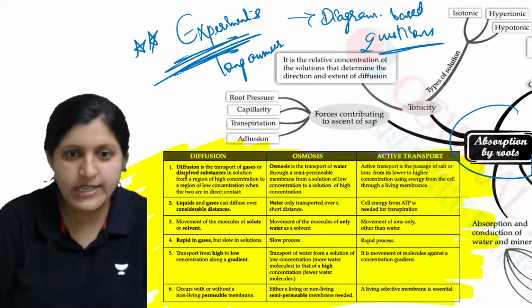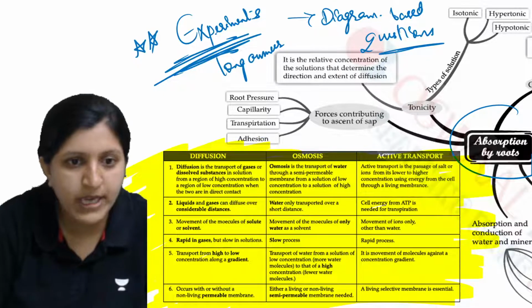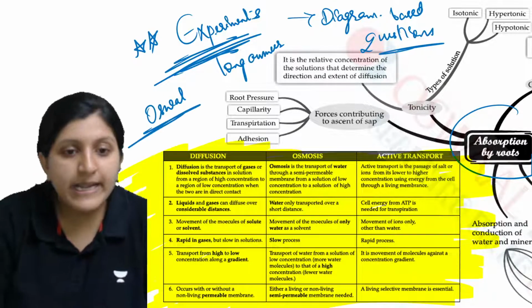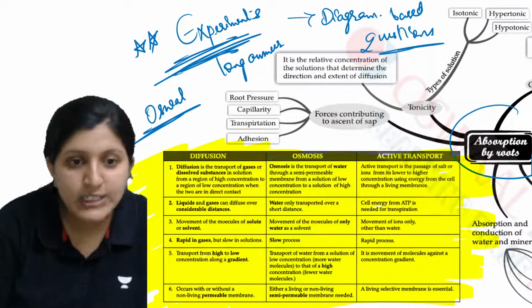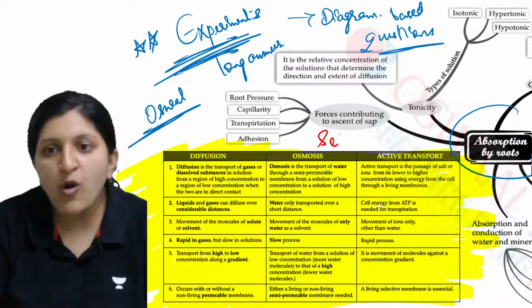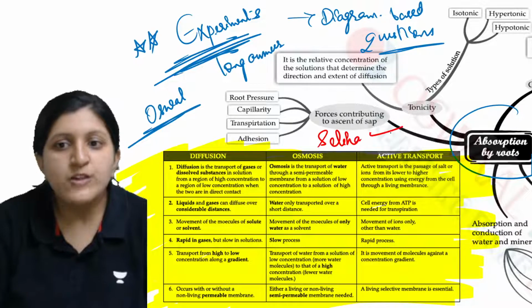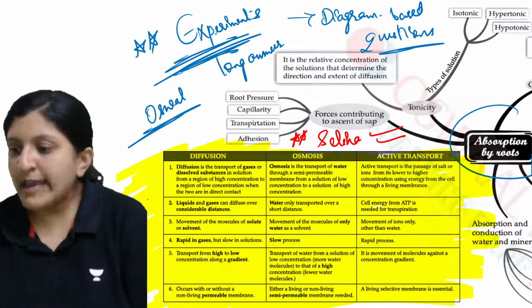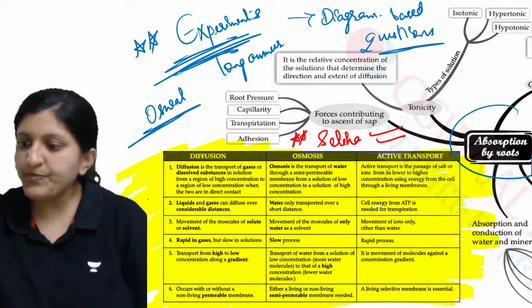This one is taken from Oswaal publication, but the textbook I'm talking about is the Selena textbook, which has given all these important points, so you can refer to it for all the experiments as well.